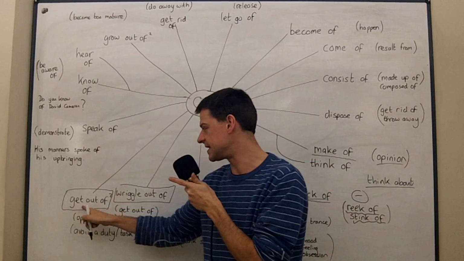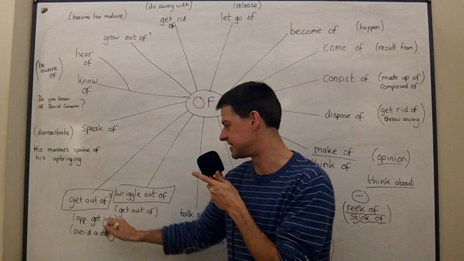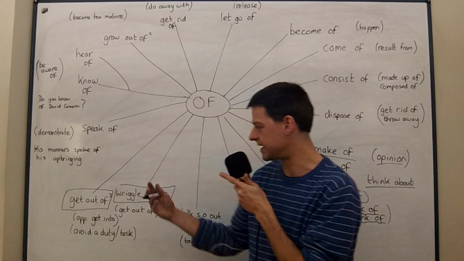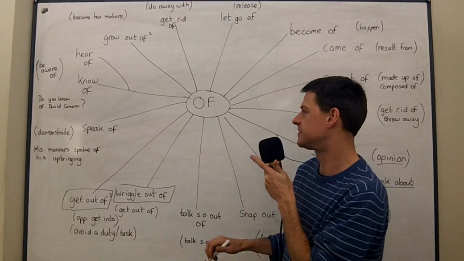But please remember that get out of is also used for cars. Yeah, and it's the opposite of get into. So you get out of the car, you get into the car. All other forms of transport, it's get on and get off.